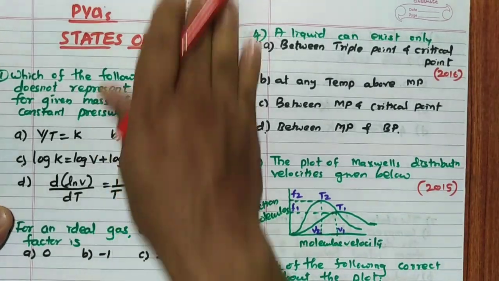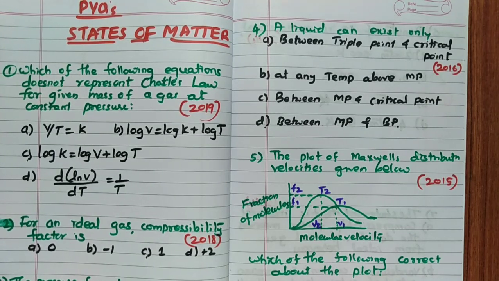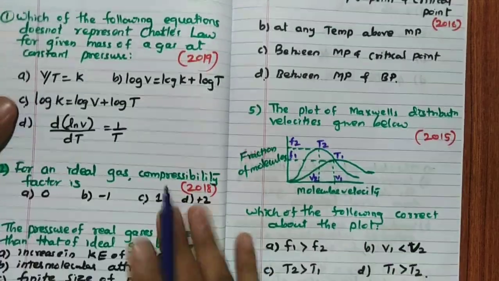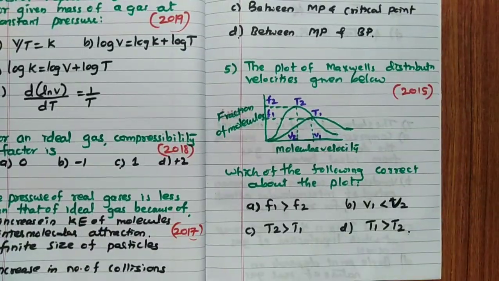States of matter, see, very simple. If you are perfect with the synopsis part, questions are very simple. And you can see here, every year one question is generally asked: 19-1, 18-1, 17-1, 16-1, 15-1, like that.